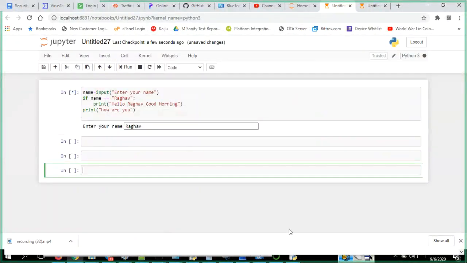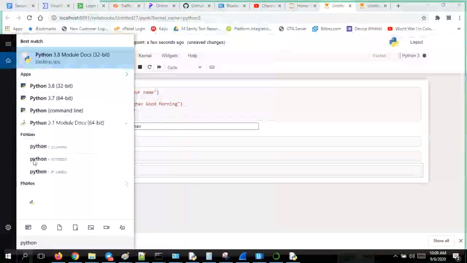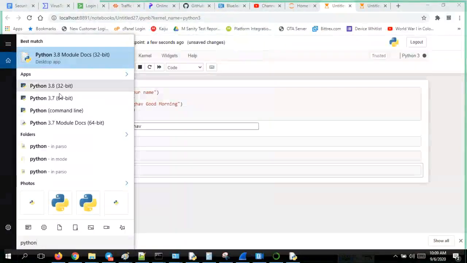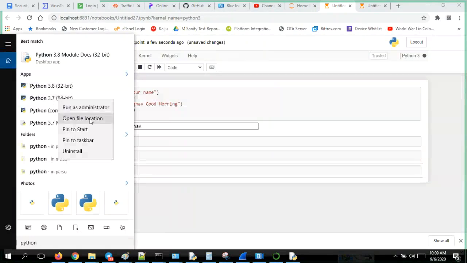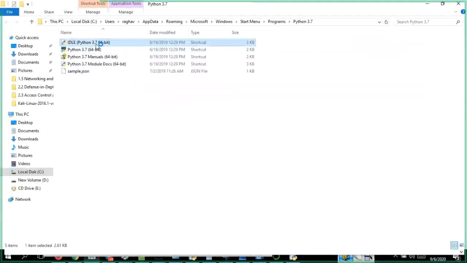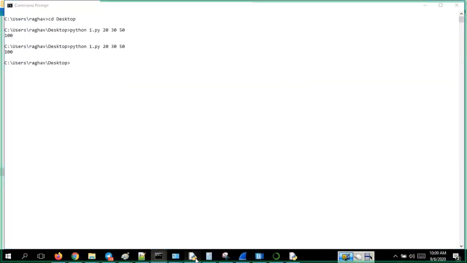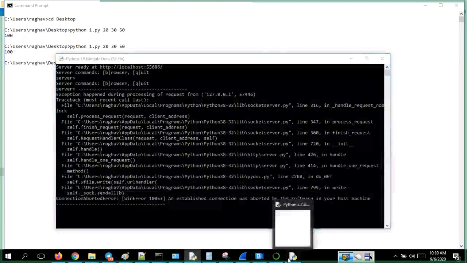Some issues here. Let me get back to the Python IDE. Open containing folder. Let me launch the IDE, or let me take this program. Here only we have it, right? Let me close this. Yeah, we have this program.